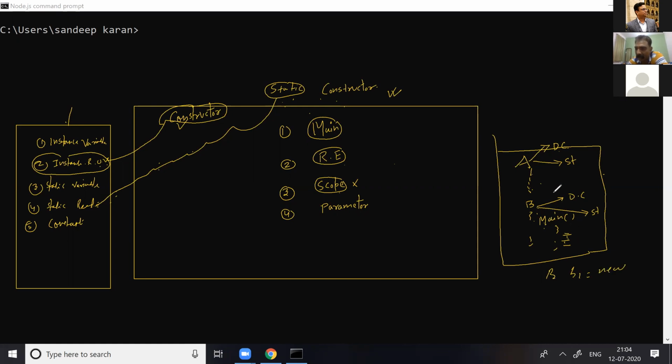So don't ask me what is the order of execution. Let me clarify the concepts first. We can have thousands of examples, but if the concept is clear, we can make an example every moment, every second. If you don't write the statement B b1 = new B within main, there is no execution. There is no execution of class A in memory.